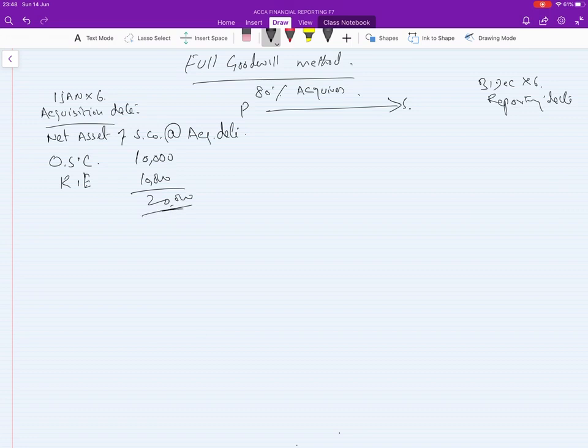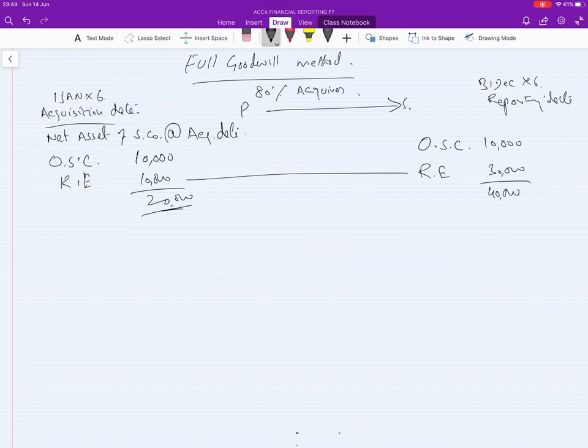So I told you already in F7, once the parent company acquires a subsidiary company, the subsidiary company will not issue more shares. So ordinary share capital will be the same, 10,000, and suppose retained earning after 1 year goes to 30,000, so it becomes 40,000.